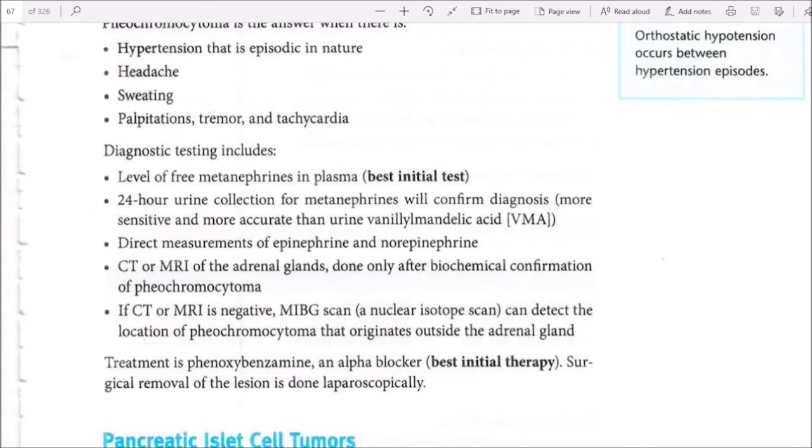the adrenal gland. Treatment is phenoxybenzamine, an alpha blocker. Best initial therapy. Surgical removal of the lesion is done laparoscopically.